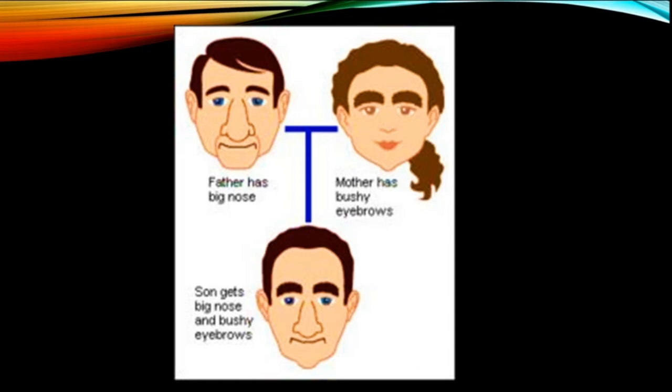So look at the son. The nose of their son is similar to his father's, and his eyebrows are similar to his mother's. So it implies that their son got one trait, the big nose, from his father, and one trait, bushy eyebrows, from his mother. This is how the traits are transmitted from parents to their offspring. The transmission of the characters or traits from the parents to the progeny, or from the parents to their offspring, is called heredity.